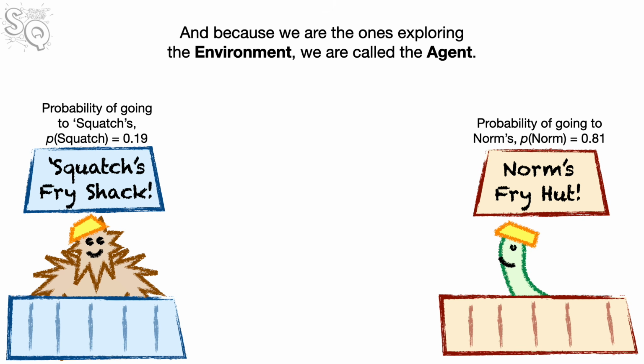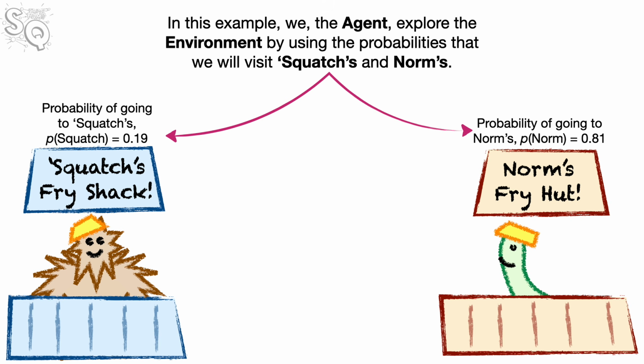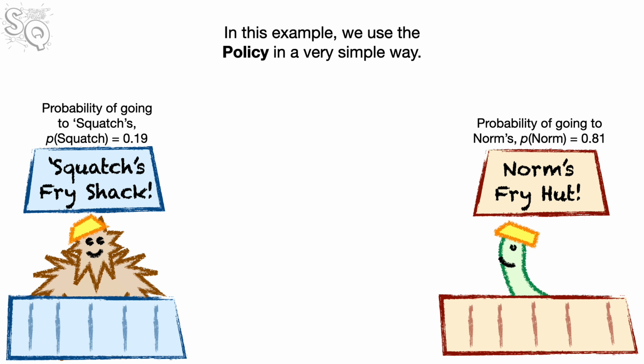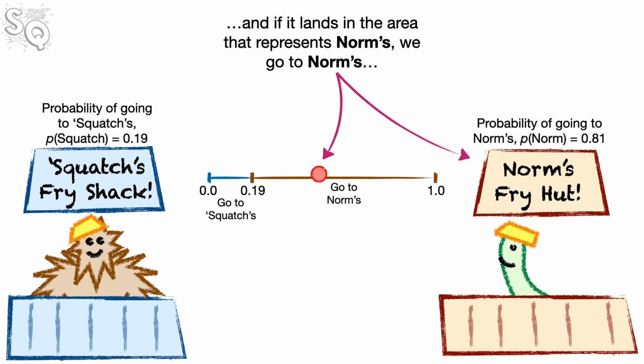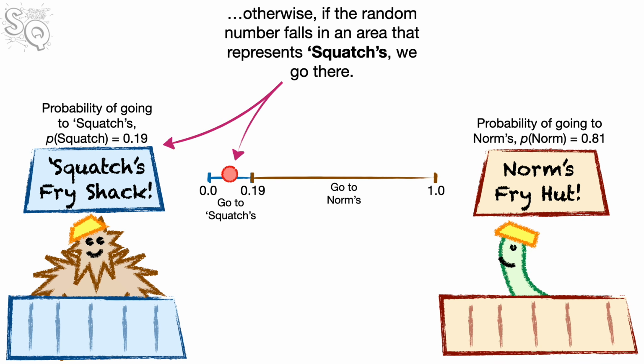And because we are the ones exploring the environment, we are called the agent. In this example, we, the agent, explore the environment by using the probabilities that we will visit Squatch's and Norm's. And these probabilities are called the policy. In this example, we use the policy in a very simple way. We simply pick a random number between 0 and 1, and if it lands in the area that represents Norm's, we go to Norm's.